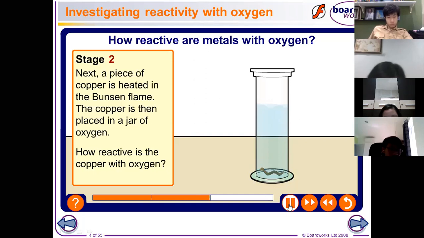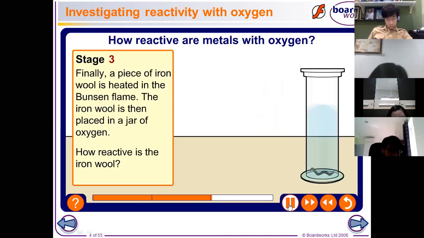So what have you seen? What color have you seen inside the jar after the copper is placed inside the jar of oxygen? There is red, yellow, and orange. Okay, it produced an orange color. And then, what about the copper? Does the copper turn into an ash? No, right? It's just a burned copper. The copper is still a copper, but it turns black. So it is already burned. Next.